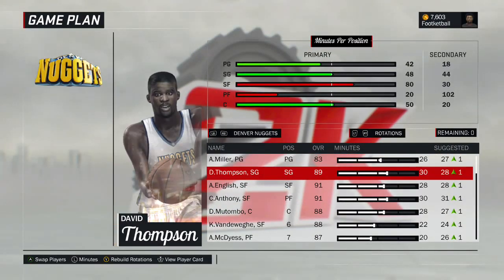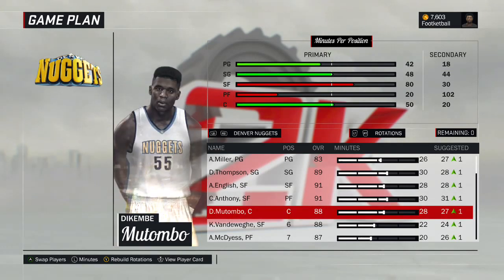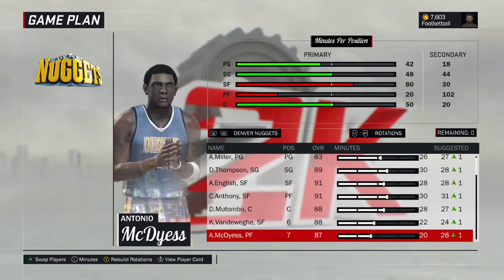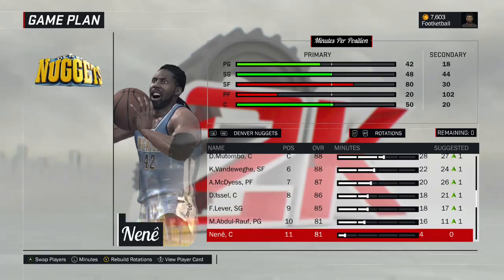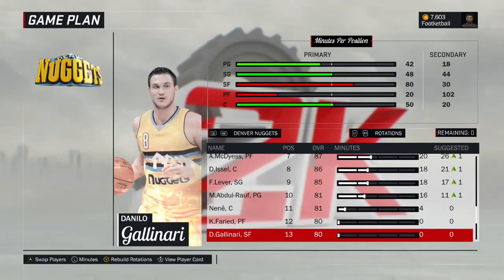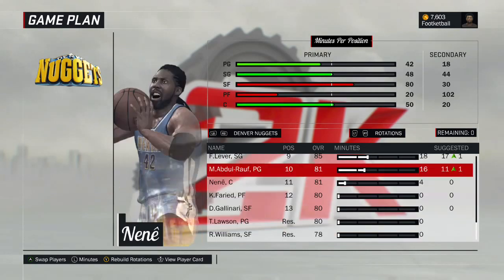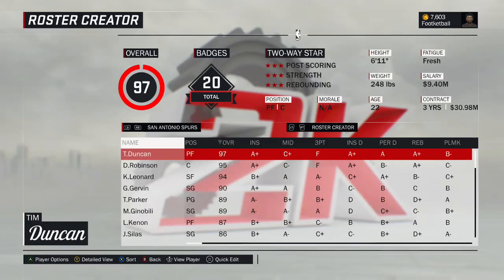Andre Miller's going to start at point guard. David Thompson, Alex English, Carmelo Anthony, have him as a 4. That's what he should be playing his whole career. Dikembe Mutombo is the center. Kiki Vandeweghe, he can easily start at these 2 positions. Antonio McDyess, Dan Issel, Fat Lever, Mahmoud Abdul-Rauf, Nene, Kenneth Faried, and Danilo Gallinari, with Ty Lawson and Reggie Williams in reserve. So there's the Denver Nuggets. Let's move on to the next team.